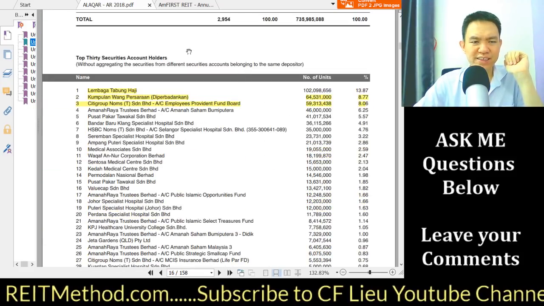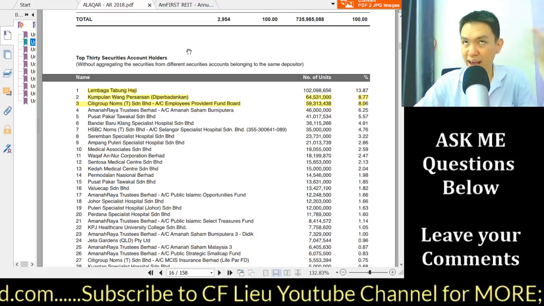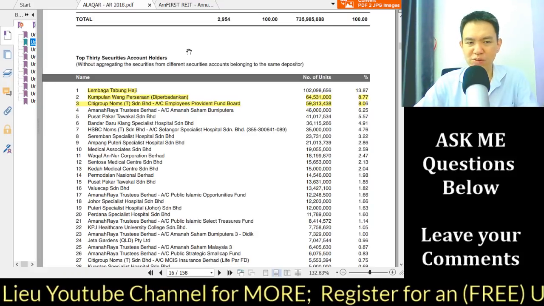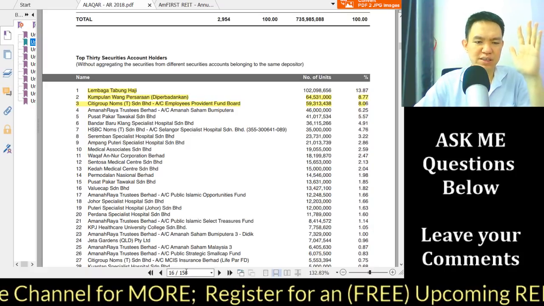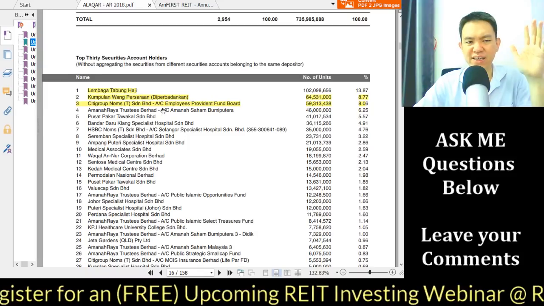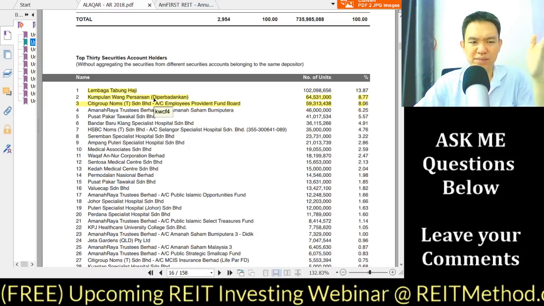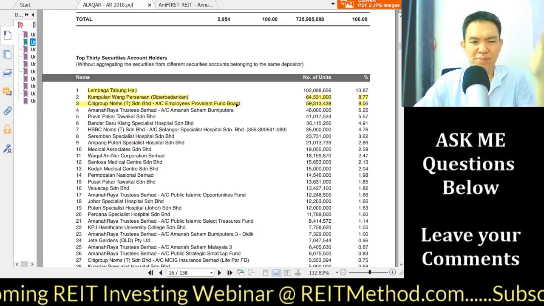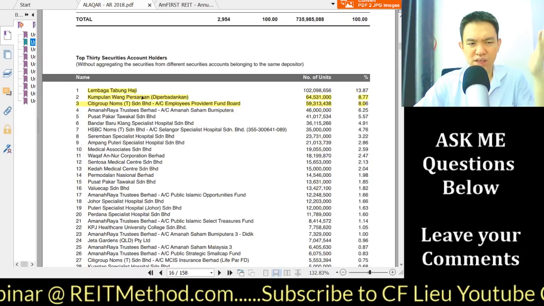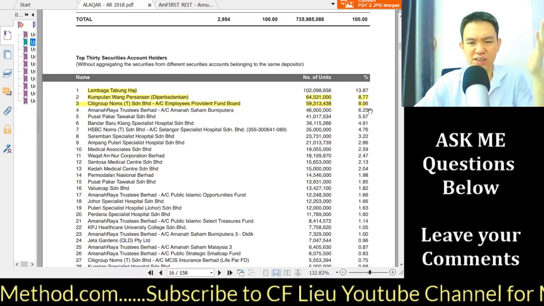Now normally this is displayed in the final part of the annual report, but they chose to demonstrate this on page 16 of this annual report out of 158 pages. You can see that Lembaga Tabung Haji is the major shareholder, EPF is the third major shareholder, and these are your pension funds in Malaysia, actually the second biggest shareholder.